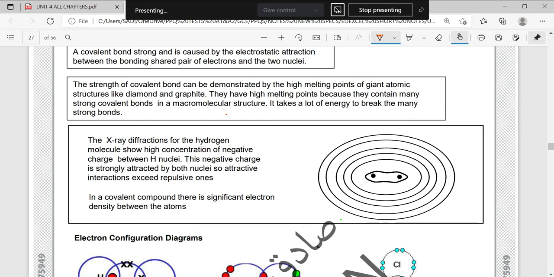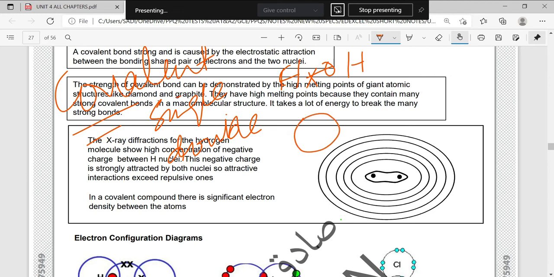One is a dot, the other is a cross. A double covalent bond is when two pairs of electrons are being shared, like oxygen and oxygen. There are two lines, a dot and a cross, a dot and a cross. So this is a double bond.